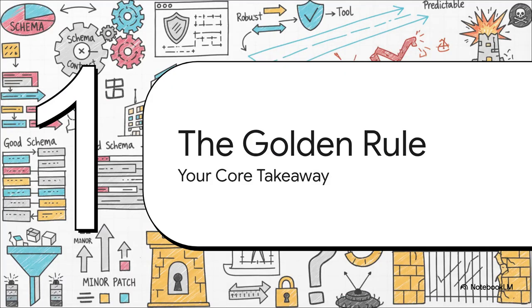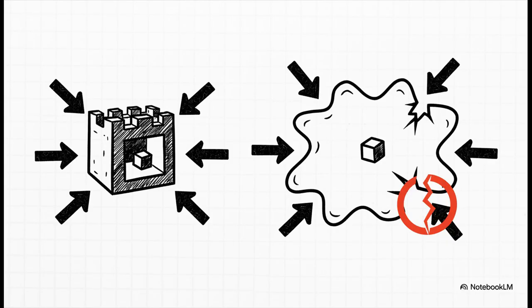Whew, we have covered a lot of ground, from components to principles to versioning. But if you remember only one single thing from this entire explainer, please make it this next point. The golden rule is this: start strict. Define your constraints as tightly as you possibly can. It is always easy to relax a schema later, like, say, increasing a string's max length. But it is incredibly difficult, and usually a breaking change, to tighten up a schema that was too permissive to begin with. So, start with a fortress.